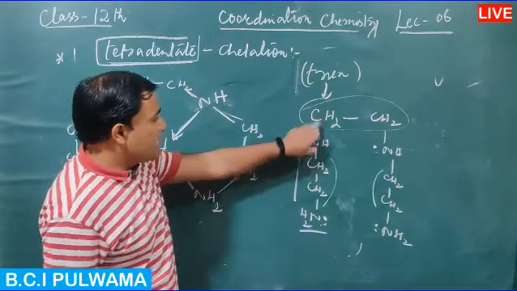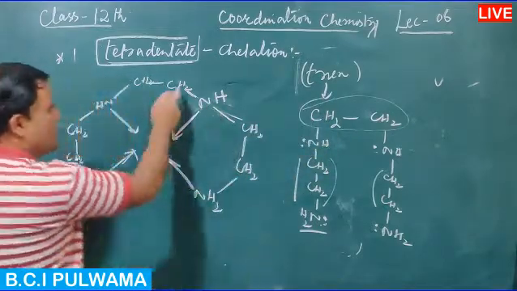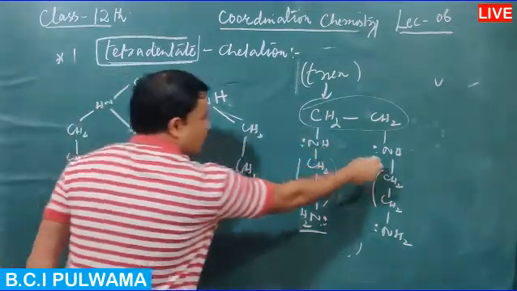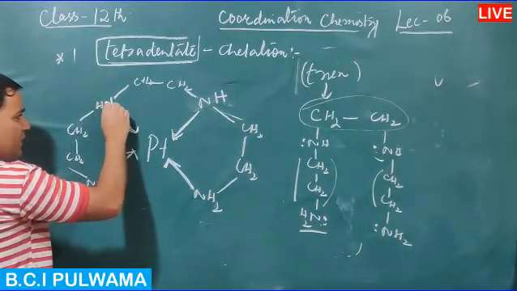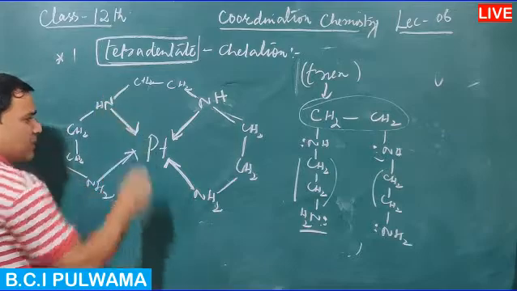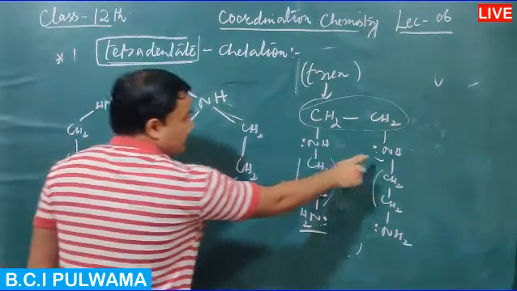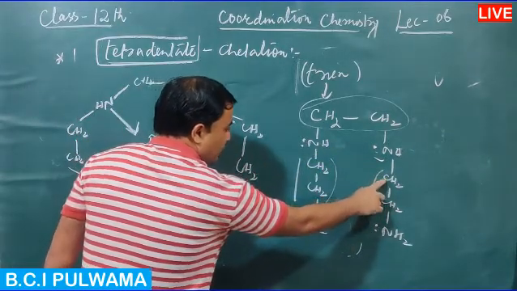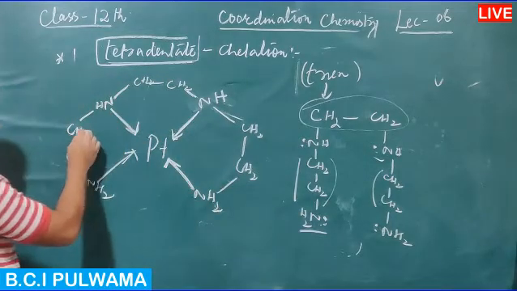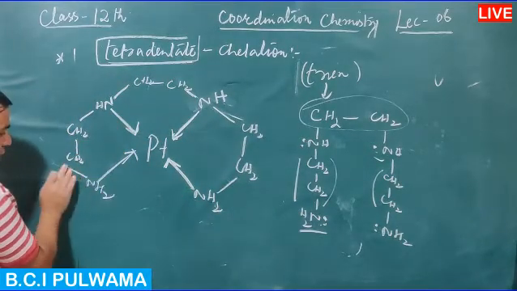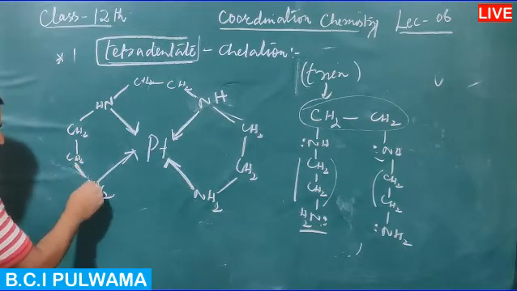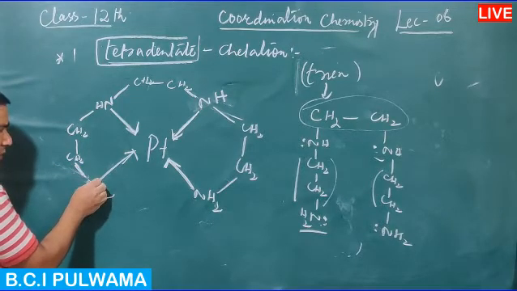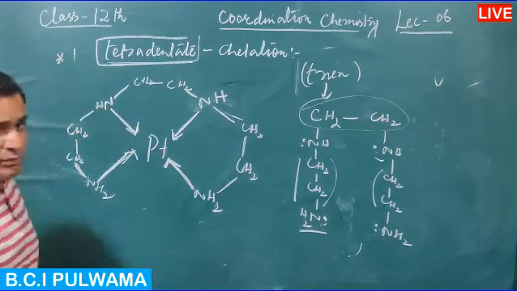And then NH is bonded to CH2, CH2, and then to NH, whose lone pair of electrons is utilized in the formation of a coordinate bond. And ultimately it is bonded to NH2, whose lone pair of electrons is utilized in the formation of a coordinate bond.